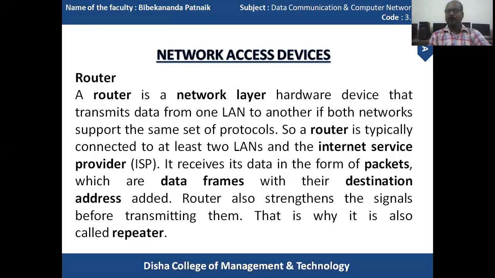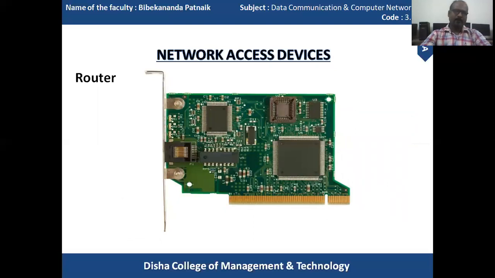Router also screens the signals before transmitting them. Means there is a possibility that the signal becomes weak, and it can push the signals over the network. That is why it is also called a repeater. It can receive data, amplify it, and after that retransmit the data to the other nodes or the other network. And the next one is the image of the router.